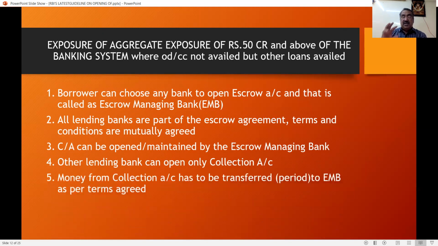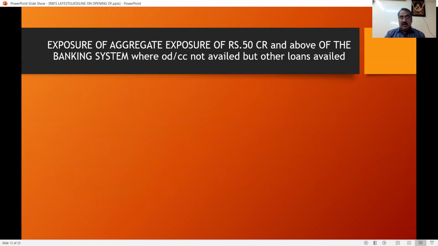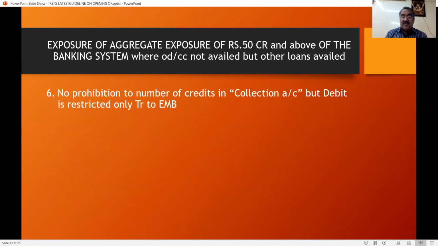Money has to be transferred from the collection account to the EMB within the days prescribed, which have been mutually agreed. Another important thing is there is no prohibition on the number of credits in the collection account.